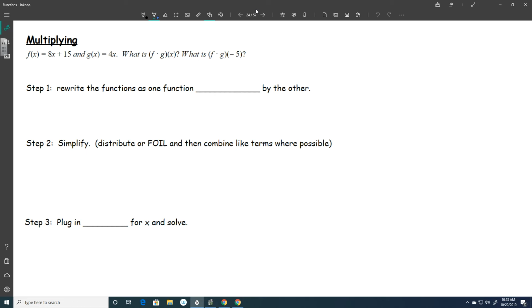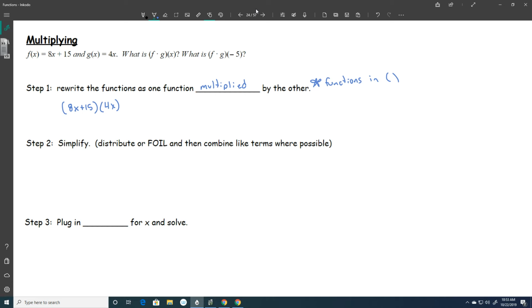So instead of adding or subtracting these functions, it wants me to multiply them together. So we are going to rewrite the functions as one function multiplied by the other function. And again, we're going to make sure that our functions are in parentheses. So 8x plus 15, I'm going to take that function and I'm going to multiply it by my second function, 4x.